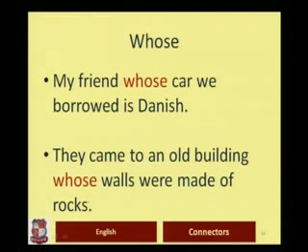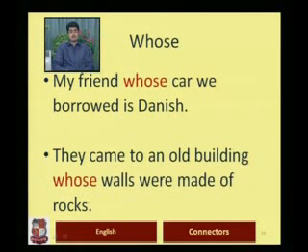My friend whose car we borrowed is Danish. So the car is the possession and it is the friend's possession, and therefore we are using the possessive relative pronoun. My friend whose car we borrowed is Danish. They came to an old building whose walls were made of rocks. So wherever we have possessive pronouns, we can use whose.